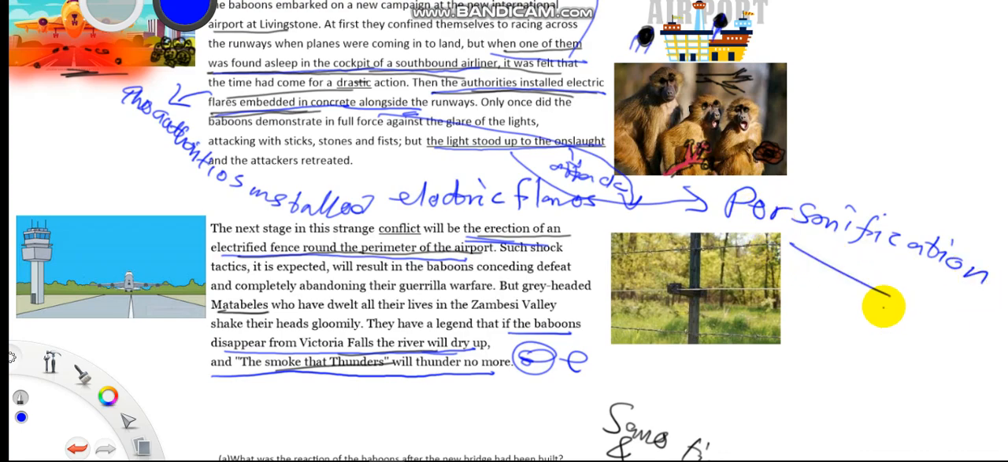So this is the answer we have here, because we do not expect lights to stand. Normally we expect either animals or human beings, things that have life, to stand up. So if we say lights stand up, we are taking a human or animal quality and giving it to something that does not have life. So that is personifying that object. Okay, sorry, that action. So that is our answer.